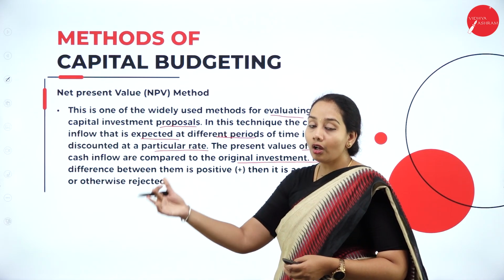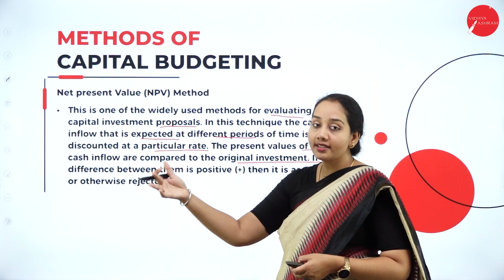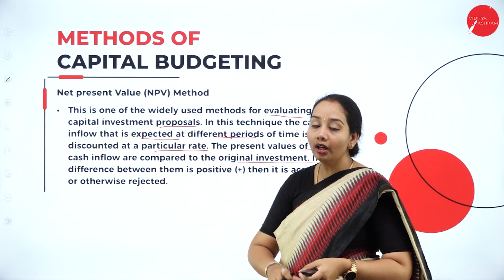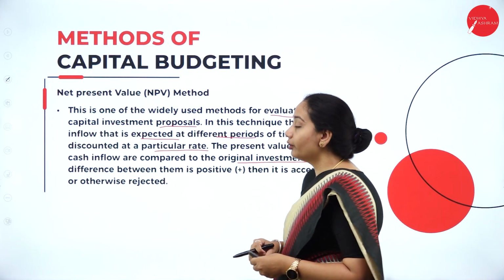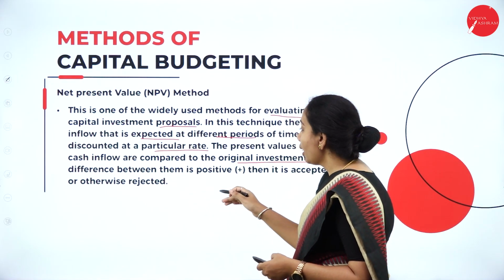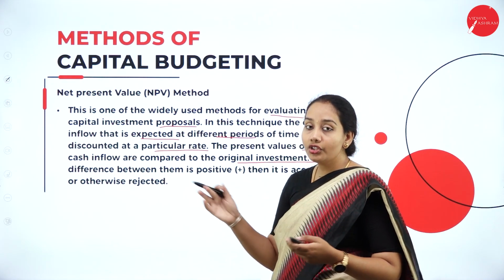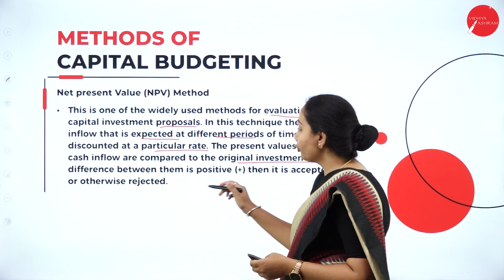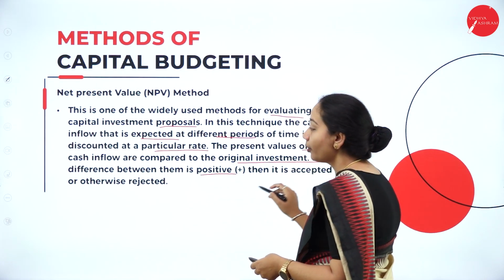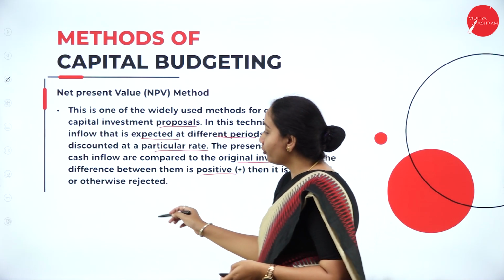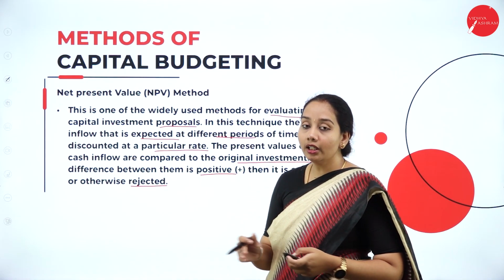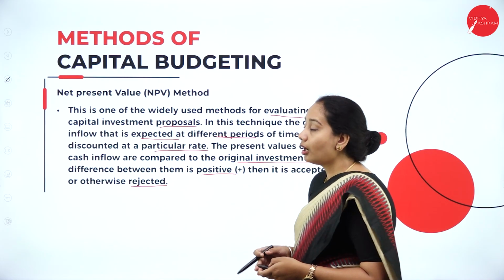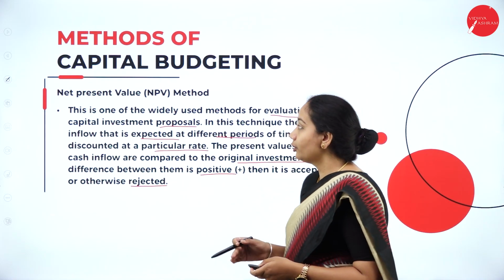That means in future how much amount you are going to get and what is the present value of that amount at the current time. Based on that, you find the cash flows and compare them to the original investment. If you have got a positive value, then the project needs to be accepted. If the NPV values are negative, then it is rejected. So this is how you calculate the net present value method.